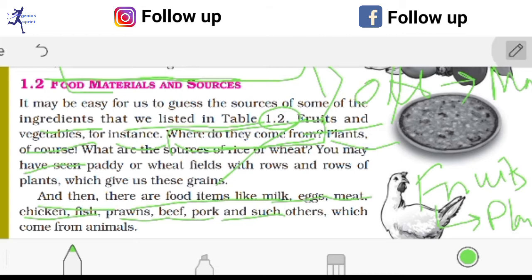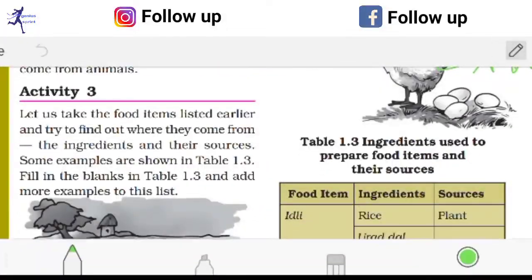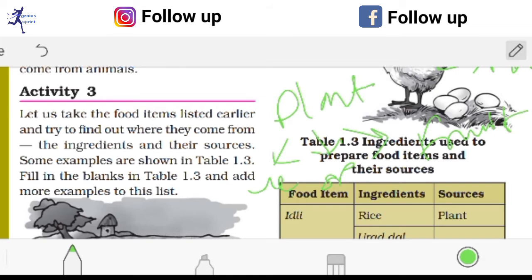So if I consider two kinds of food sources, then we will see some of these food items come from the plant, like different vegetables, different spices, and different fruit etc. But if I separate the animal part also, then we will see milk, egg etc. These things come from animals.